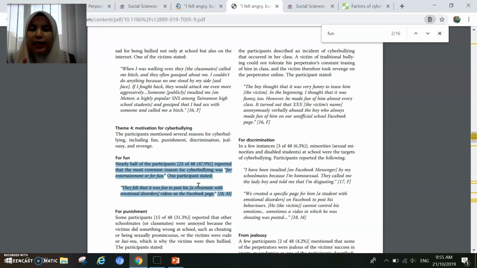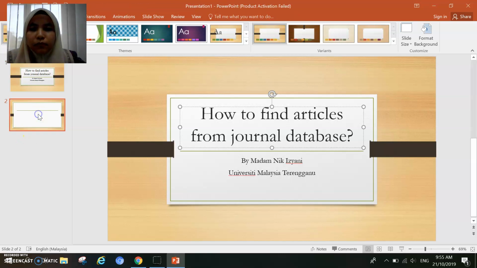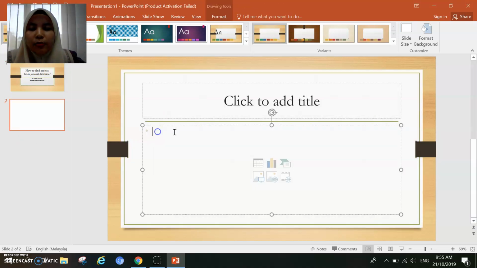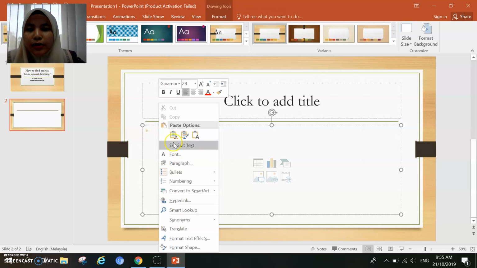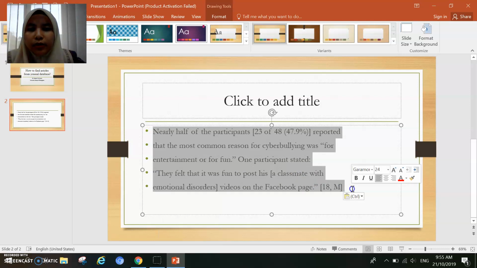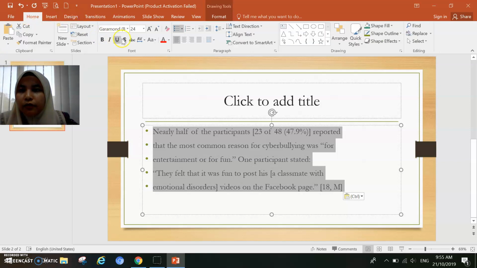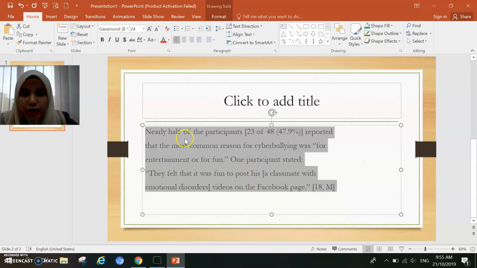It's for fun. Now from here, I copy this. Because remember, you have to paste it here for your example. Because remember, you have to later on paraphrase your work. You cannot just simply take directly from there. It has to be paraphrased.